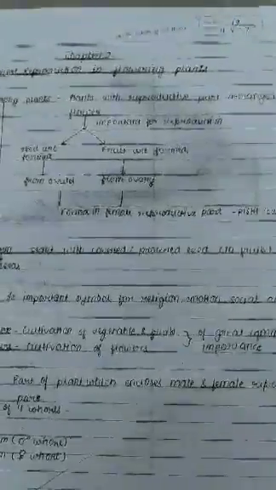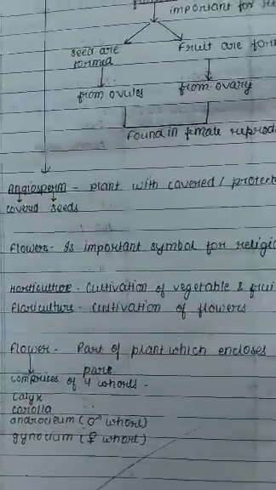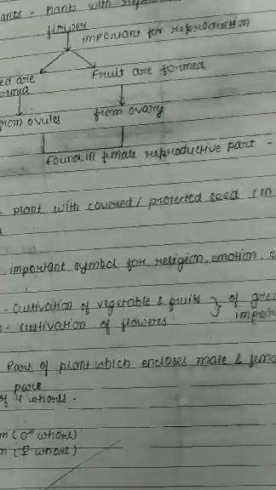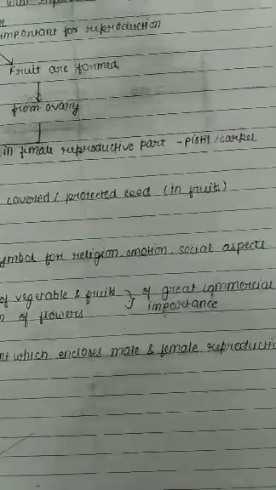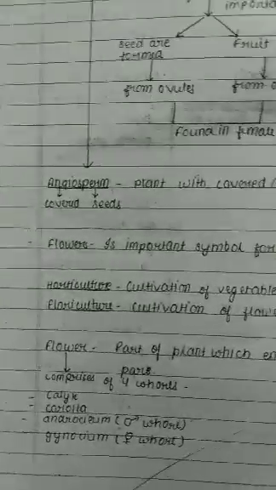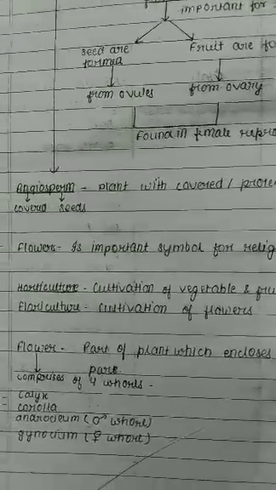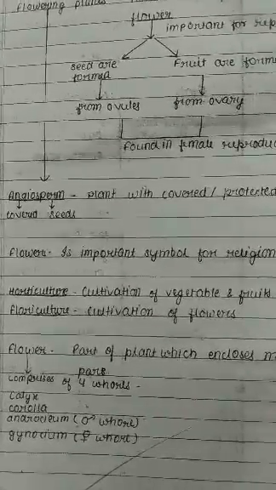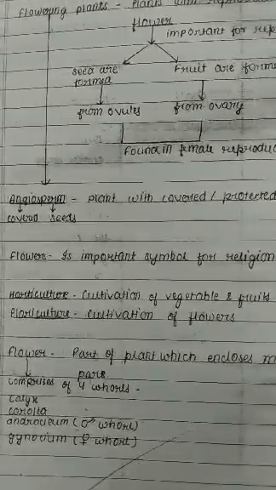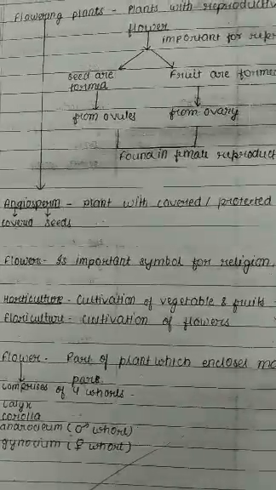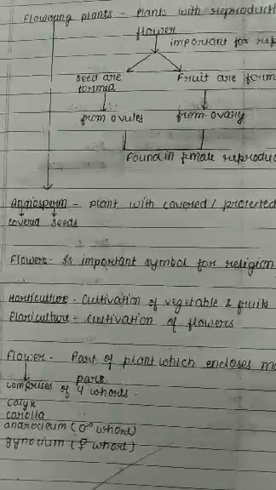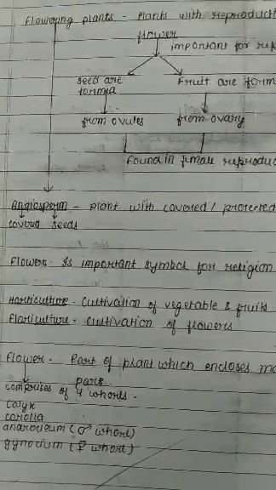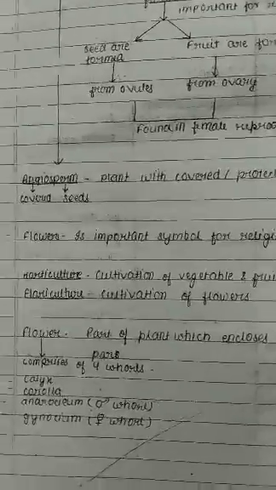Next, what is horticulture? It is the cultivation of vegetables and fruits, which have great commercial importance. Floriculture is the cultivation of flowers, the production of a large number of flowers, which is very economically important. We cultivate and produce these flowers and fruits on a large scale for commercial utilization. So, horticulture and floriculture.